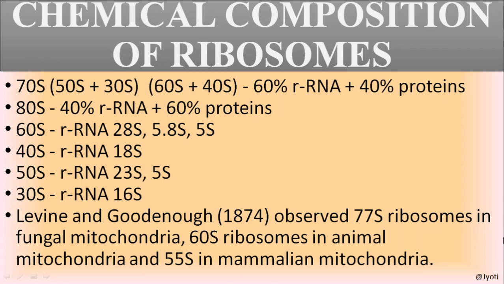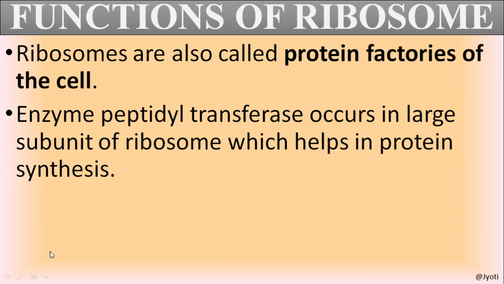So these are the chemical composition of ribosome. I have already told you about 70S. These are the composition. No need to go through such a huge data. If you want, then you can pause that slide and note it down. Now, function of ribosome. Ribosomes are also called protein factories of the cell. I have already told you. The enzyme peptidyl transferase is present in the larger subunit of ribosome, which helps in protein synthesis.